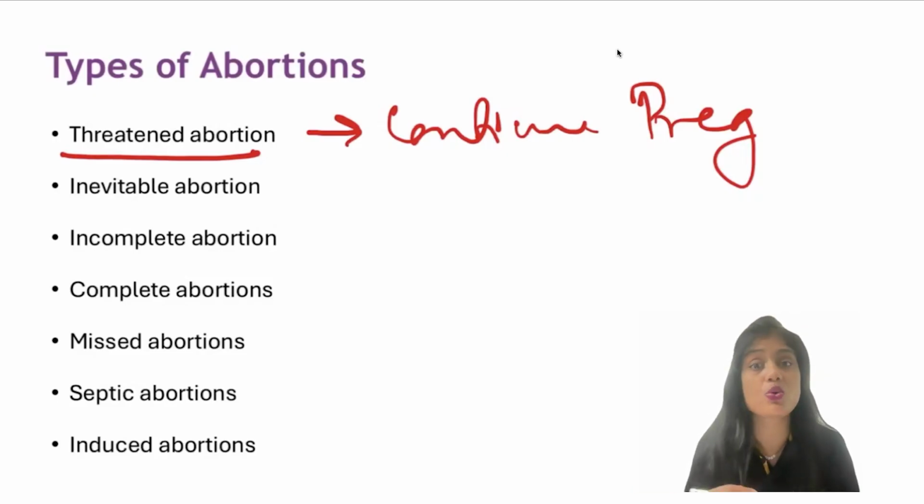Inevitable is where it has progressed so much that you cannot come back now. There is nothing to look back at. It is going to be an abortion for sure.